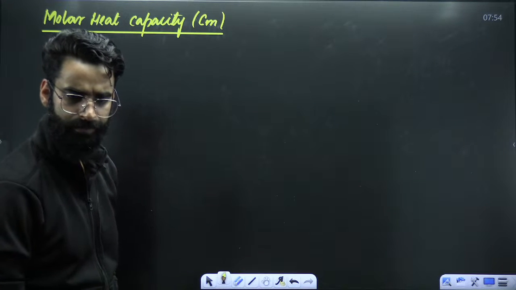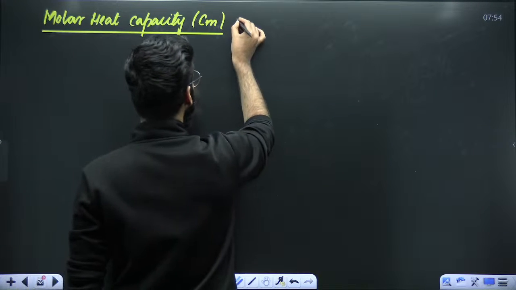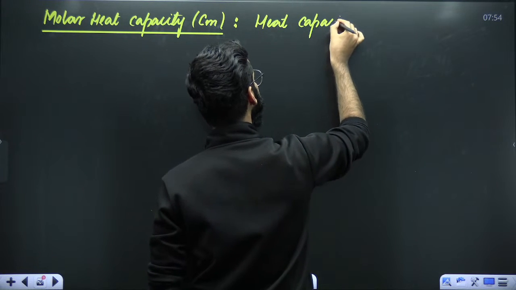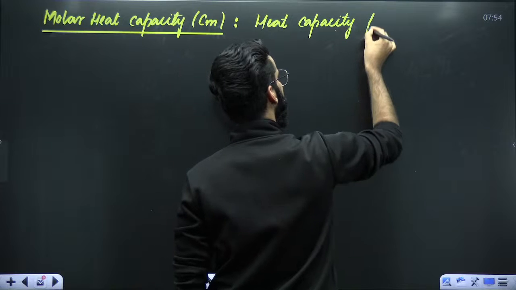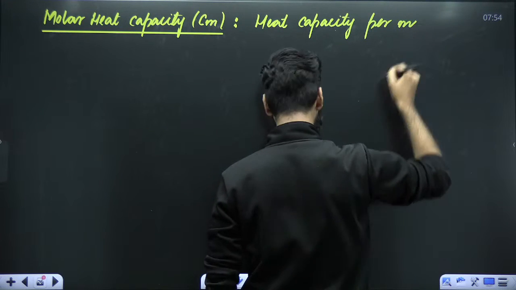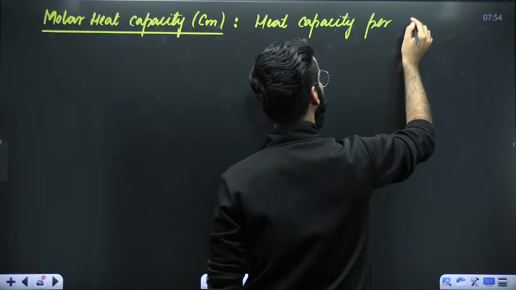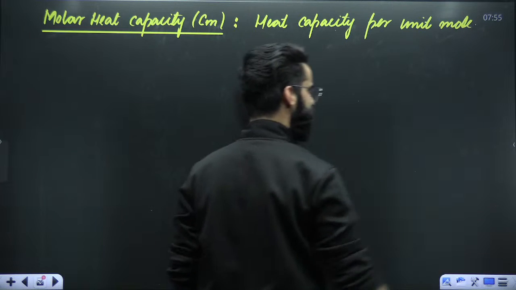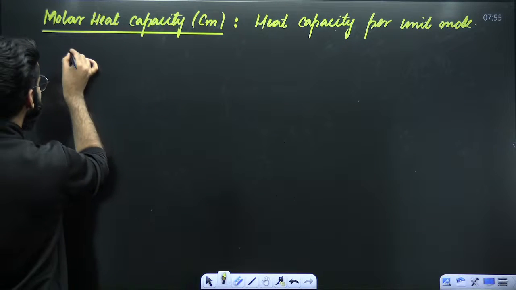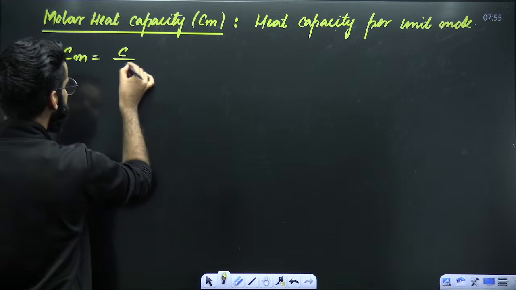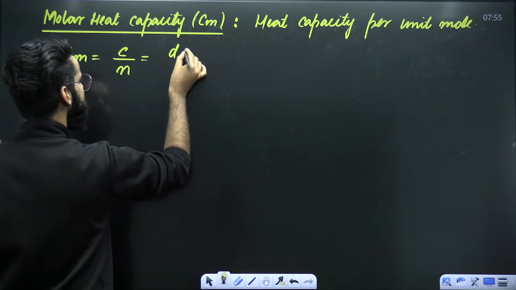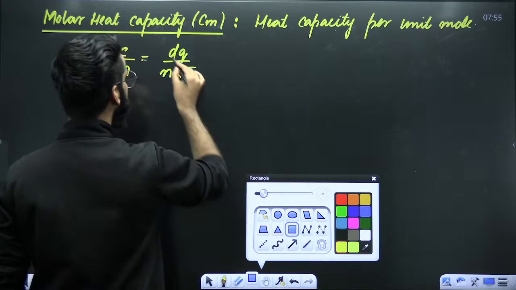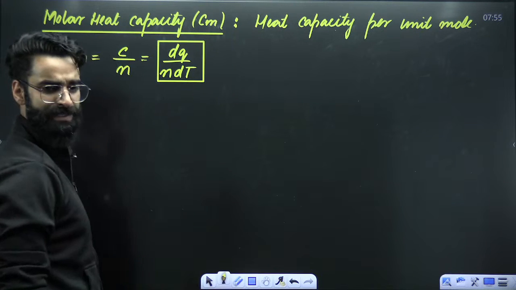Molar heat capacity is defined as the heat capacity per unit mole of the substance, right? How do you write it? Cm, molar heat capacity, is heat capacity per unit mole. Heat capacity is dq upon dt, so it becomes dq upon n dt. Now, dear students, you can talk about its units as well.